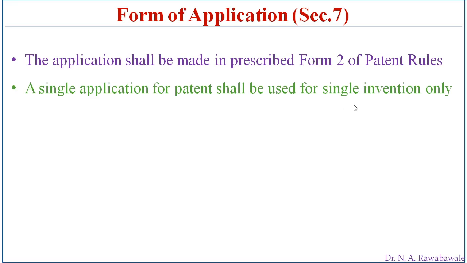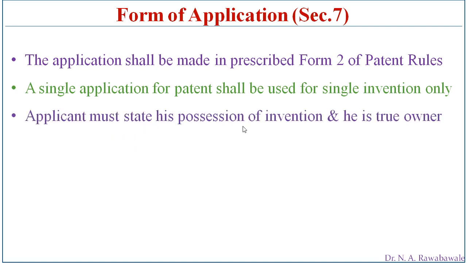If there are multiple inventions, then the applicant has to submit multiple applications. For each invention, the application is to be submitted separately, not in a combined way.